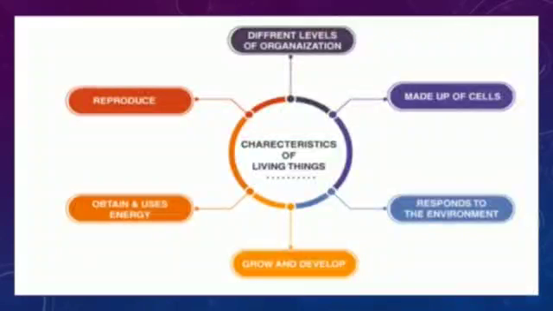Now, they obtain and use energy. Some types of energy they obtain and some types of energy they use. For example, plants during photosynthesis use solar energy, and after that they give oxygen to us. It means they obtain and use many types of energy. We also use heat energy, wind energy, and different types of energy.